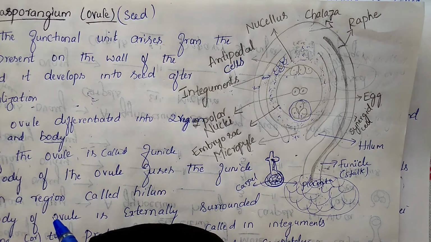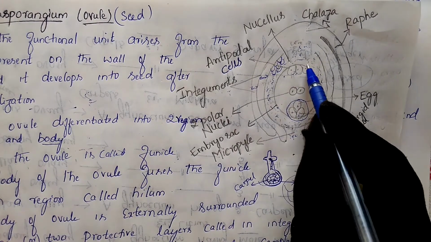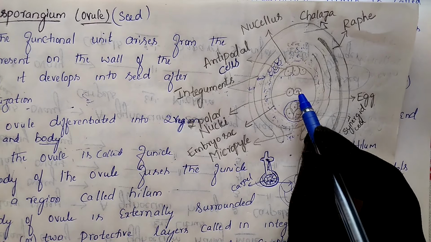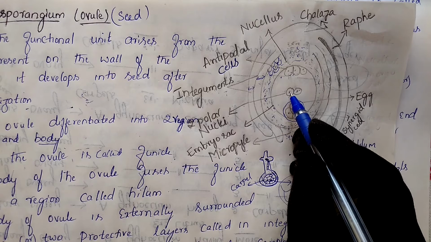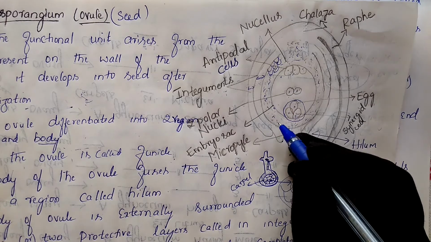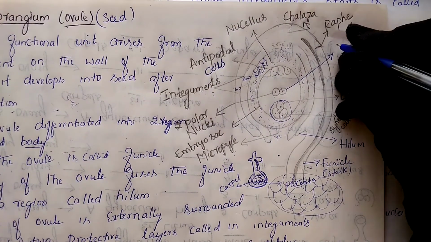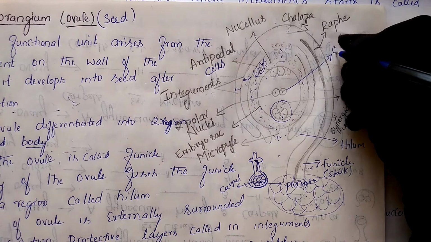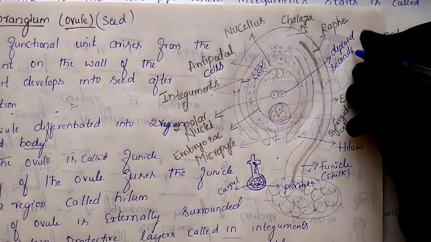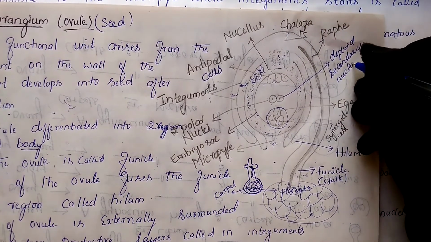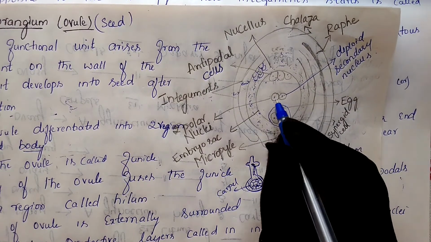Next, what does it contain lastly? In the middle of this embryo sac, so this is the embryo sac as I said, there is a large diploid secondary nucleus. It is present here. This is what we are calling the large diploid secondary nucleus, this one.